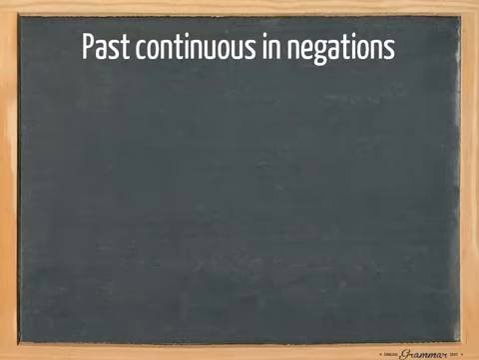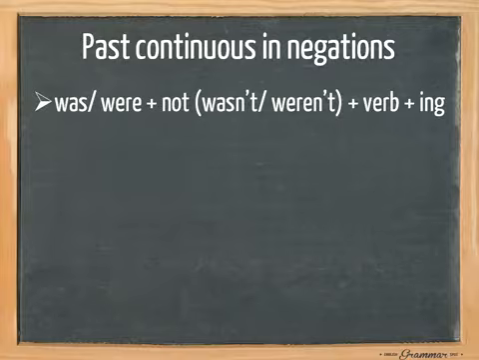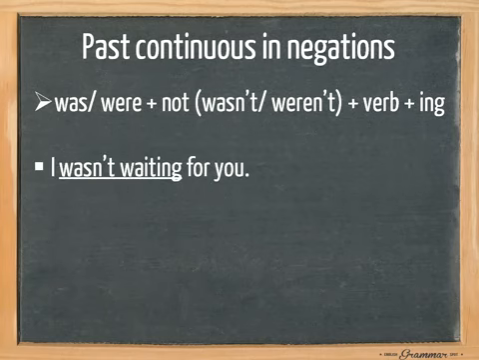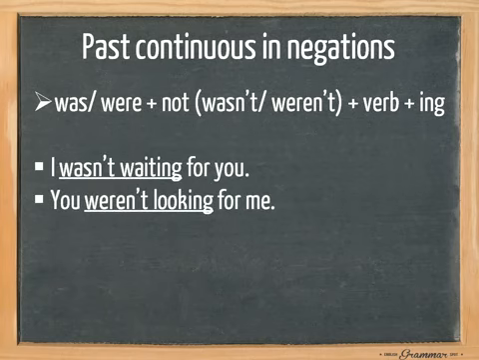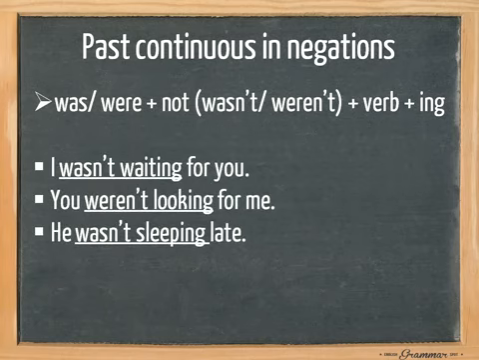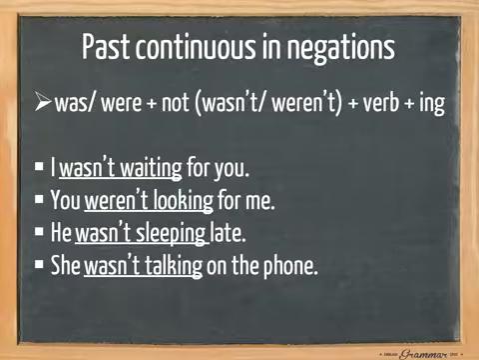Now let's have a look at the past continuous in negations. Again, we use the past simple form of the verb to be, so either was or were, but we add not to it, contracting it into wasn't or weren't, the base form of the verb and ing. For example, I wasn't waiting for you. You weren't looking for me. He wasn't sleeping late. She wasn't talking on the phone, and it wasn't freezing.